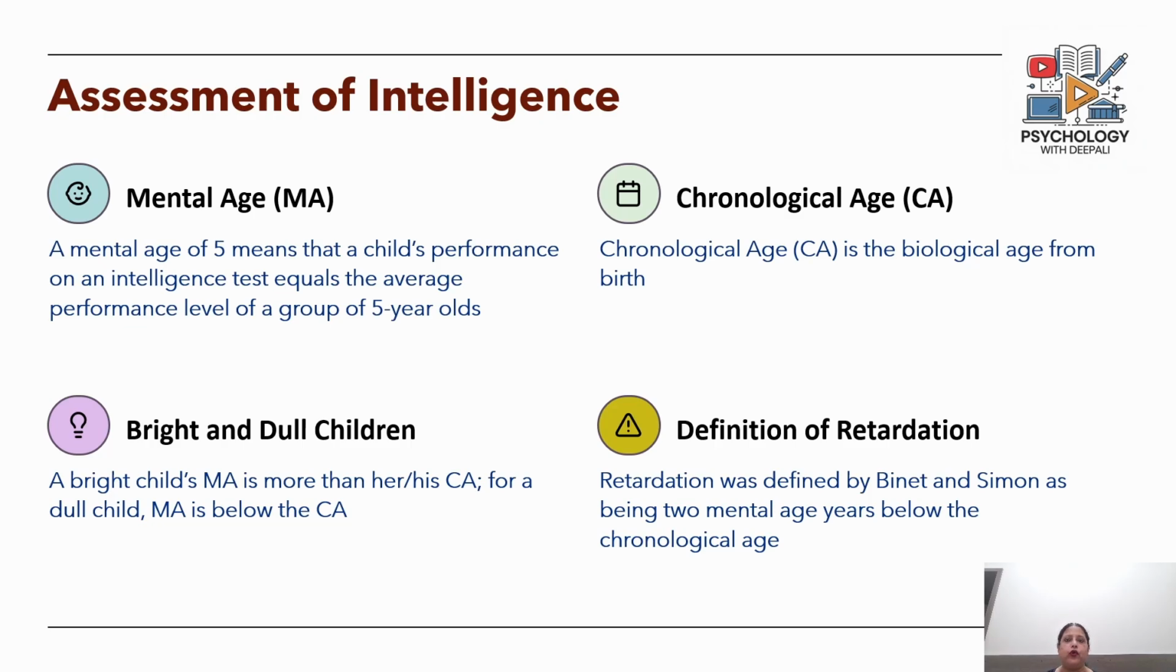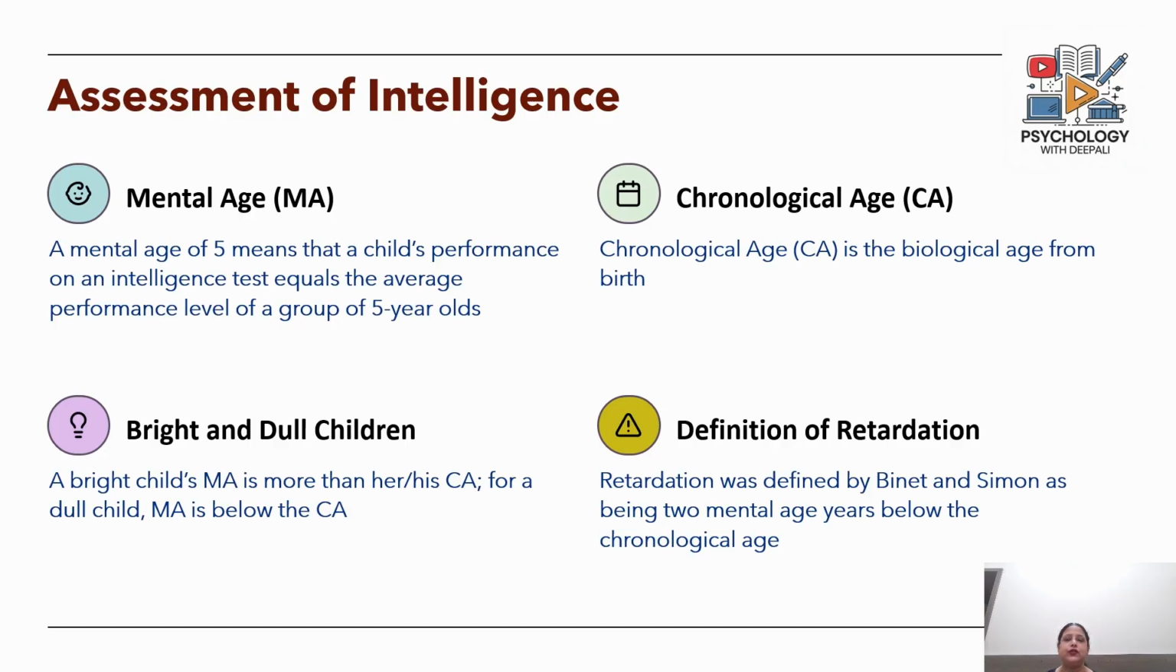And therefore, this kind of comparison between the mental age and the chronological age, that is the actual biological age of a person, was done by using these kinds of intelligence tests. A bright child's mental age was expected to be more than his or her chronological age. For a dull child who is not very intellectually proficient, the mental age would be somewhat lower or below the chronological age. And Binet and Simon used the term retardation, which of course we don't use nowadays.